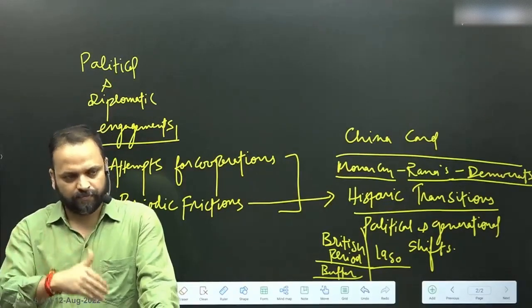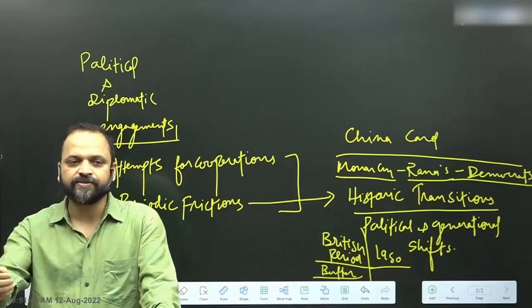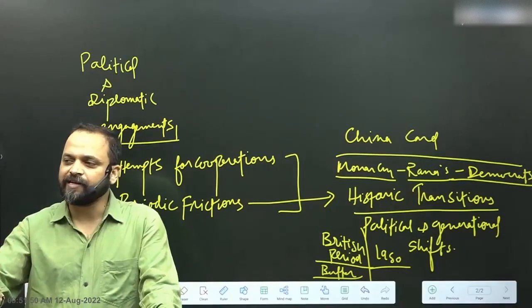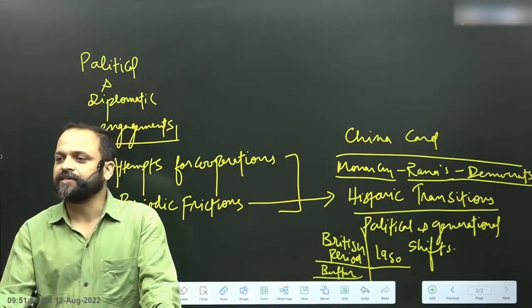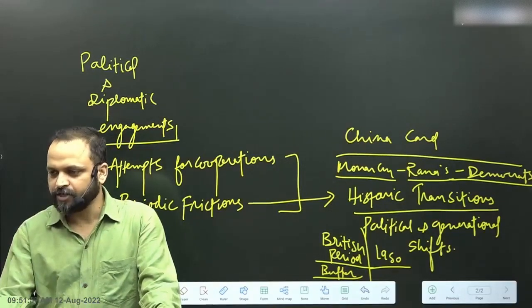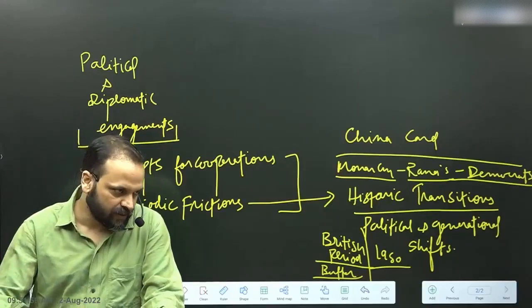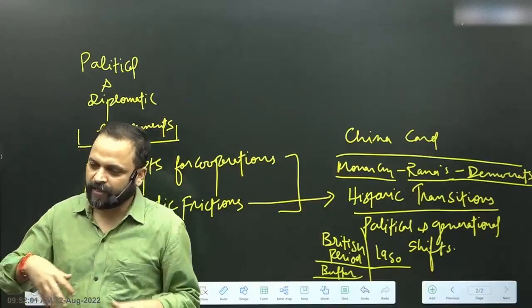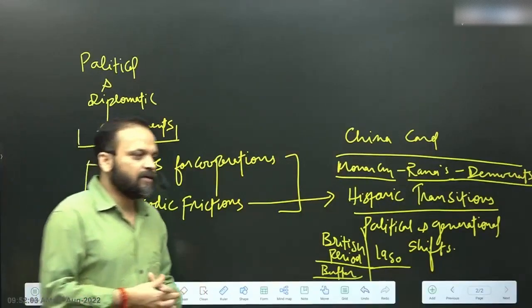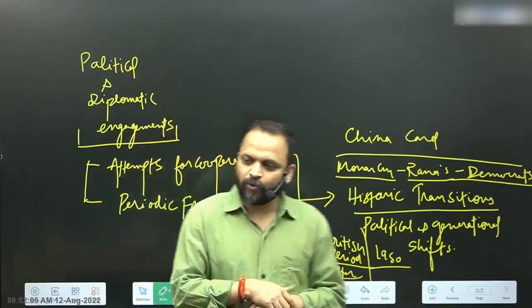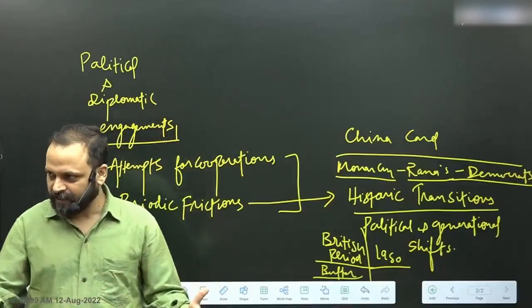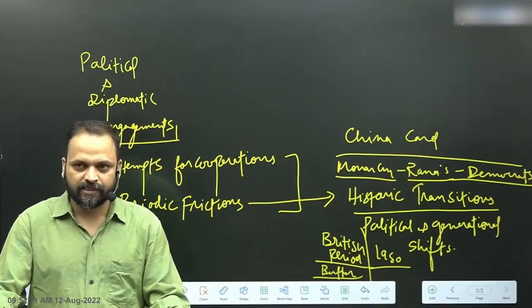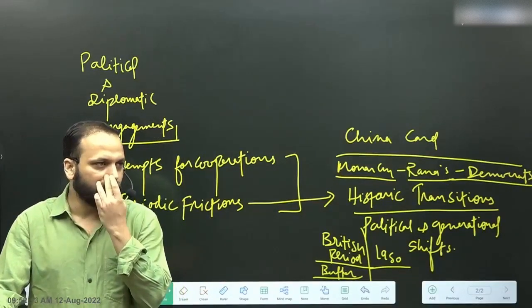So domestic transition in the third sense is, by 1995, Nepal plunges into a domestic insurgency, the rise of the Maoists in Nepal. So 1995 onwards, Nepal is facing another transition, which is Maoist insurgency. Maoists start challenging the Nepalese state, challenging the authority of the monarchy.